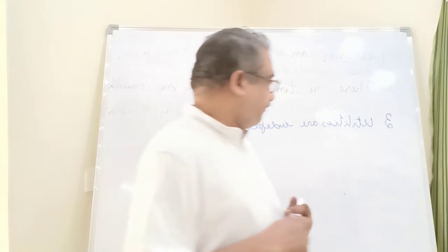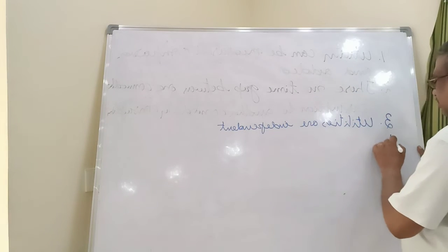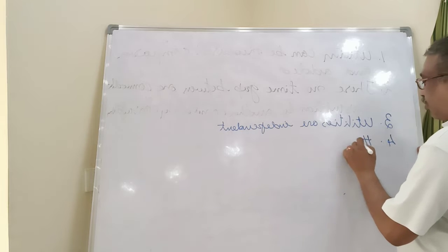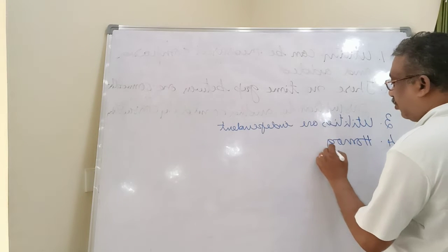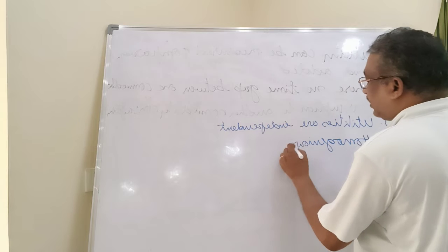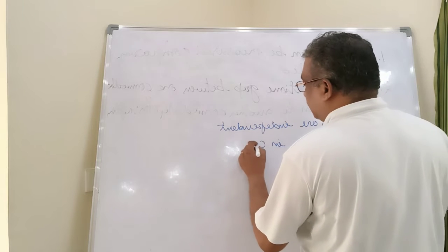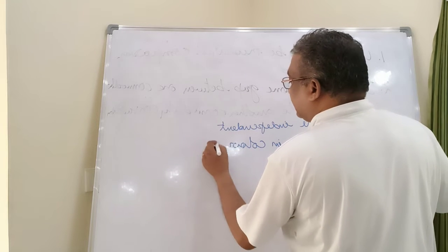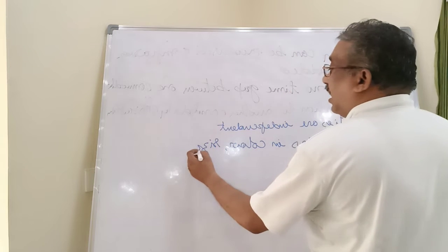And the fourth one is commodities should be homogeneous in color, size and taste.